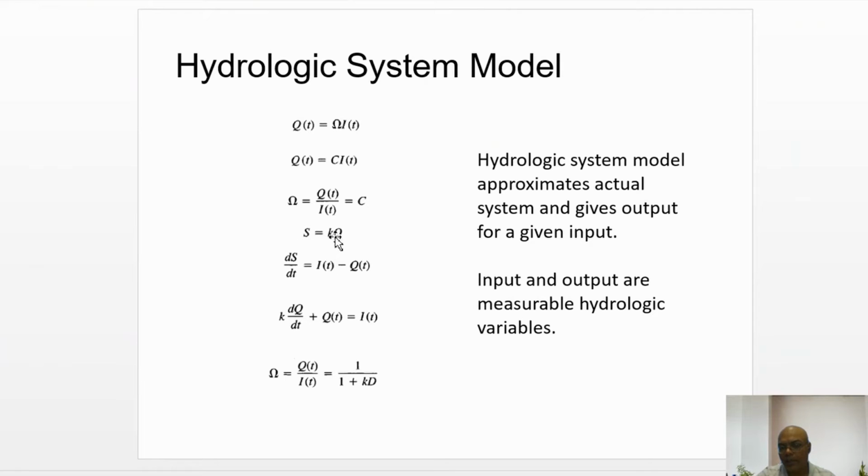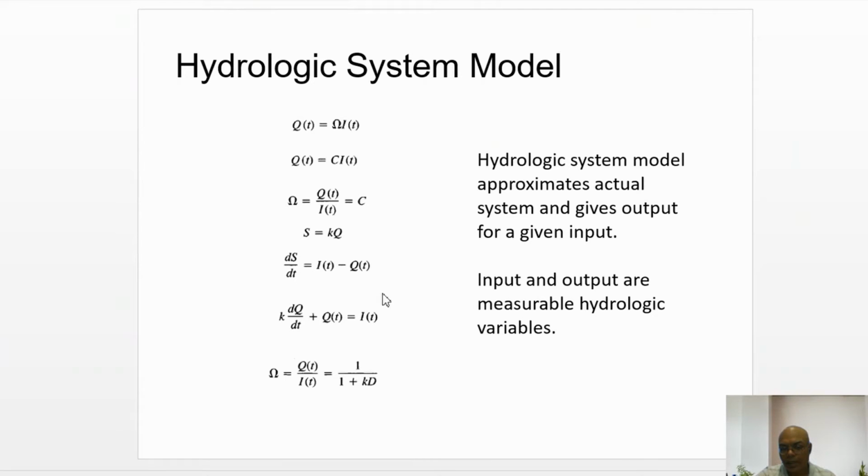So this K has units of time. For the continuity equation, we can write dS by dt is equal to I(t) minus Q(t). So the rate of storage of water within a watershed or within a control volume is equal to inflow into the control volume minus outflow from the control volume.